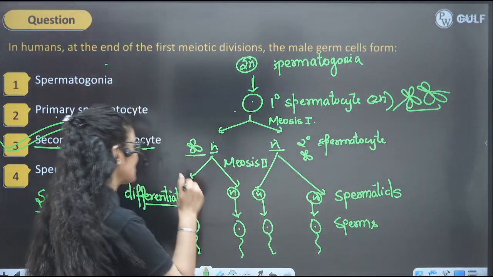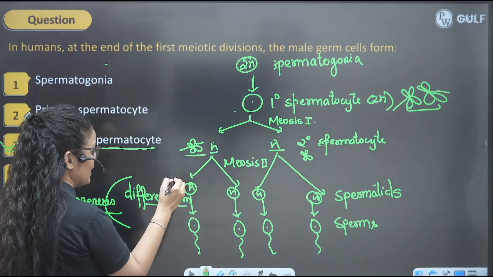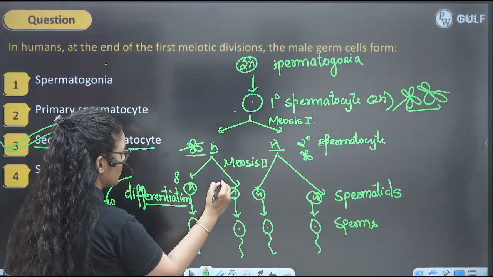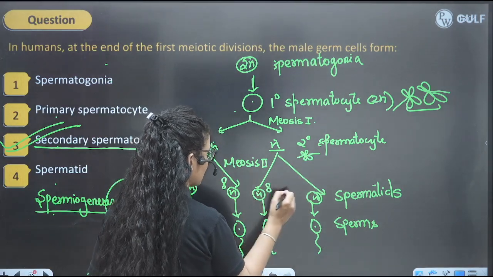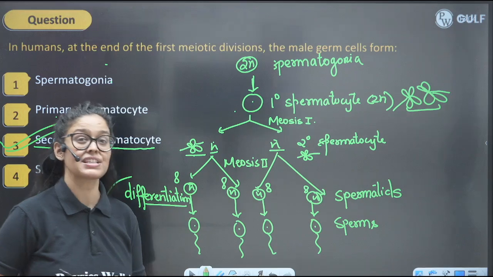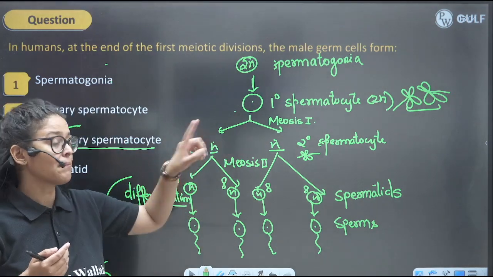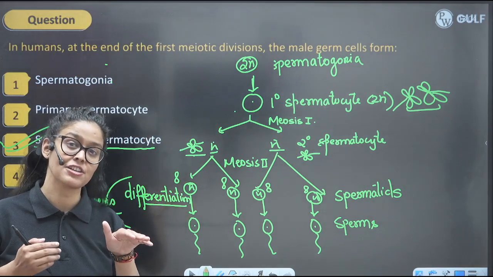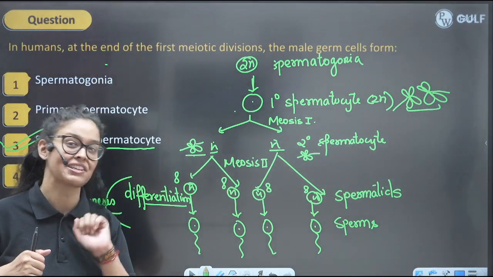And in meiosis 2, the chromatids get separated. So 23 chromatids will go here, 23 will go here, and in the same way, 23 chromatids will go here, 23 will go here. And this is how their chromosomes are separated, right? So during meiosis 1, why do we call it reductional division? Because paired chromosomes are getting unpaired, and chromosomal reduction is happening.